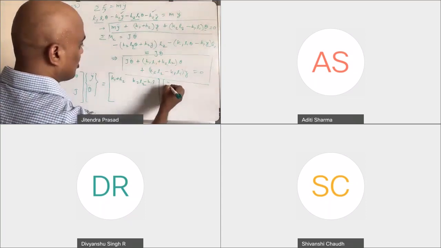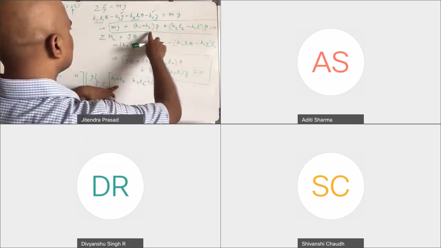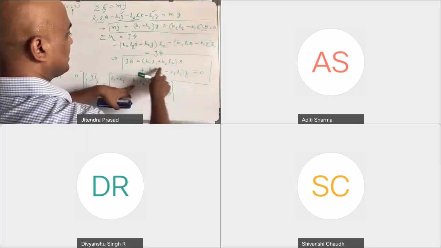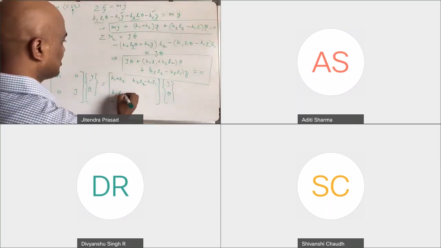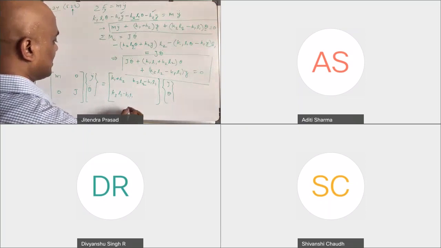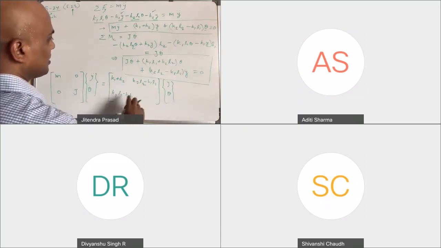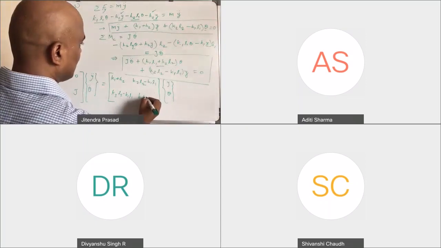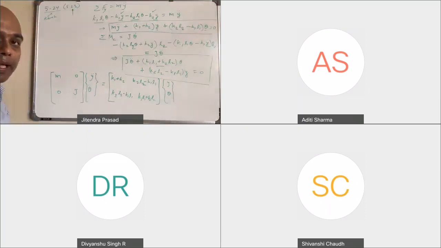Now we have the y and theta terms. So here the y term is here, and then the theta term is here. In this case, the y term is here, so you have K2 L2 minus K1 L1. Notice both of them are the same basically, so it should also be symmetric. And then you have this one, K1 L1 plus K2 L2.